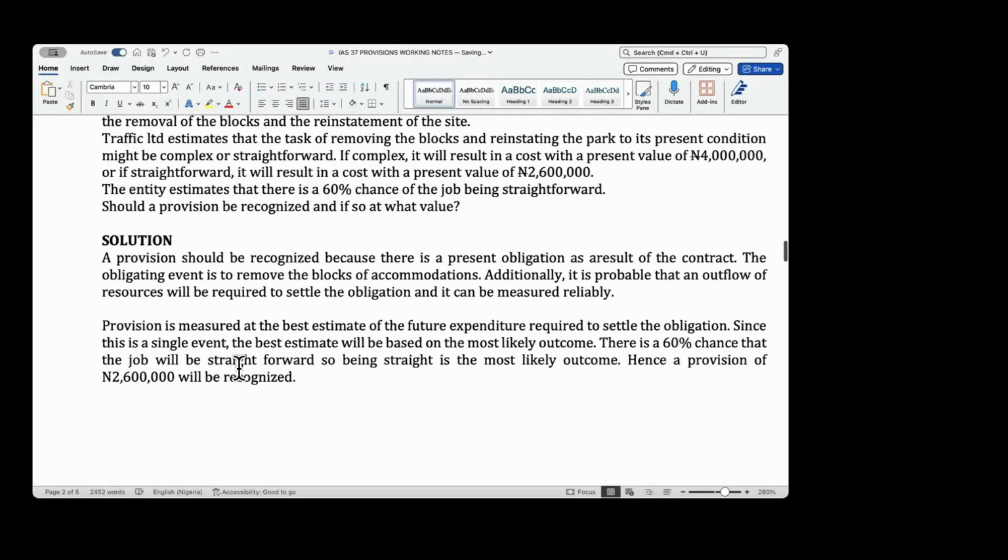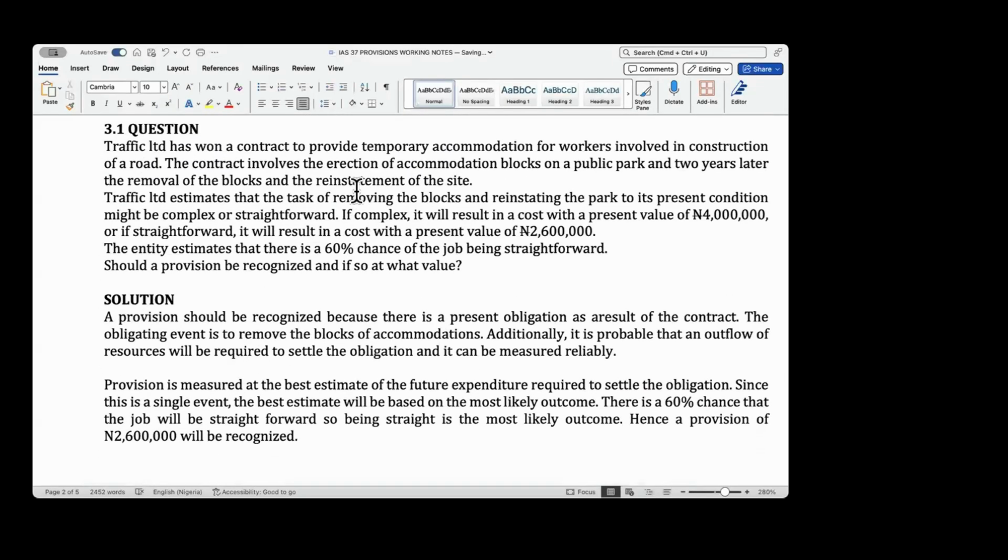Okay, so see from this question, he has to remove the site and all of that. We have to remove those blocks of accommodation, and it is complex or straightforward. If it is complex, you will spend 4 million at today's value. If it is straightforward, you will spend 2.6 million.